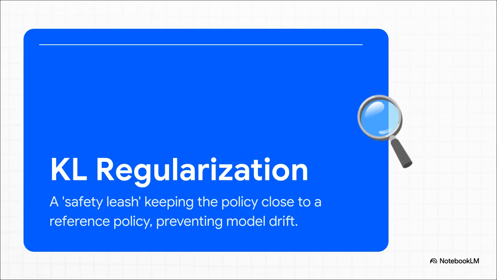It's a crucial piece of the puzzle. See, when you're fine-tuning a model, you don't want it to completely forget everything it already knows about language. So you use this KL term as a kind of safety leash. It anchors the newly trained model to the original one, and it keeps it from drifting too far off and becoming super weird or extreme.